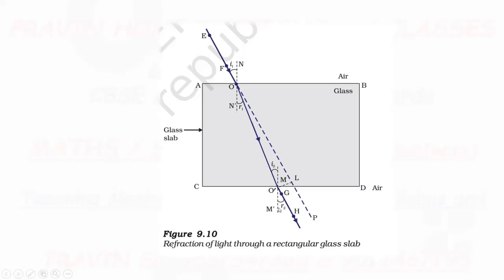Now this angle I2 is the angle of incidence for this ray at the normal at point O dash. R2 is the angle of refraction for ray O dash H with normal M dash.